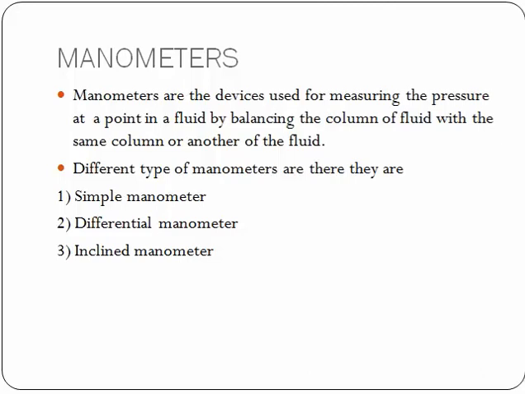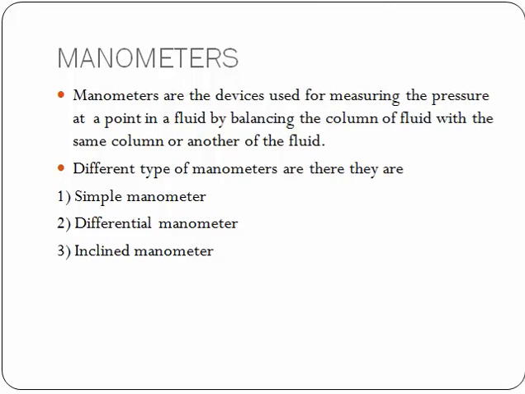For example, if you have a tube with two different liquids or oils, or any two semi-solid liquid preparations, and you have to check the pressure at a certain point, the pressure at that particular point can be known by manometers.